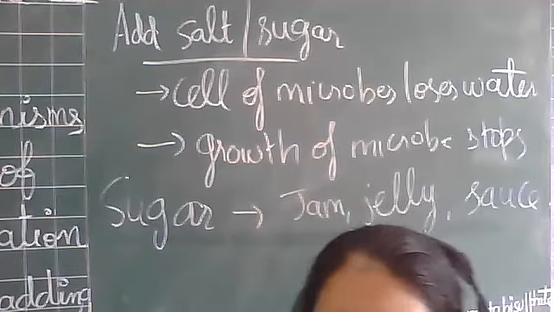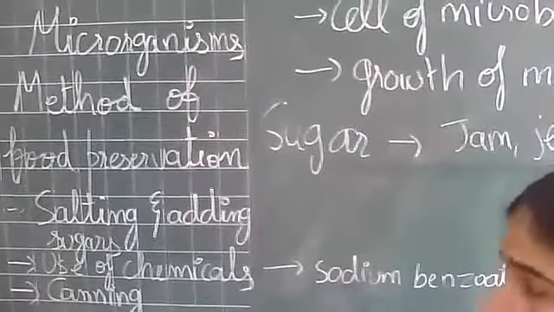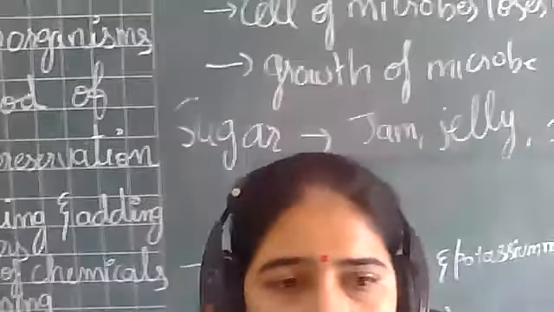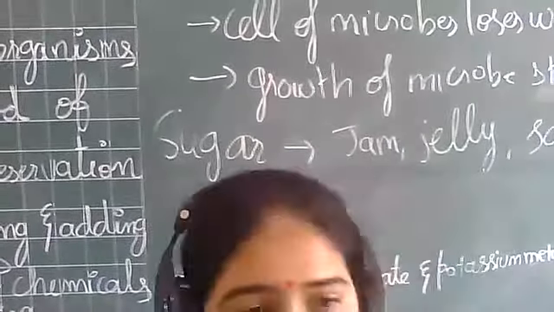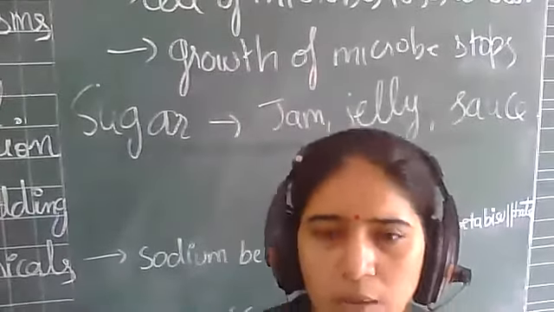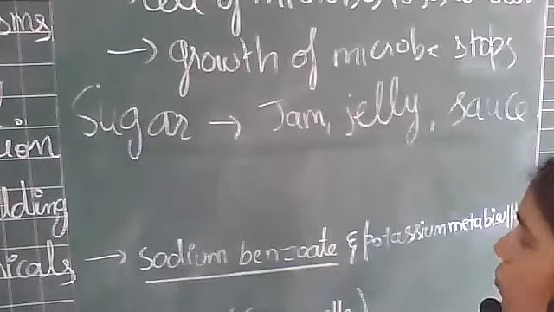Now let's go to the next topic, and the next method of food preservation is the use of chemicals. So you can open your science books, page number 33, and under the topic use of chemicals, in your book, they have given the names of two chemicals.